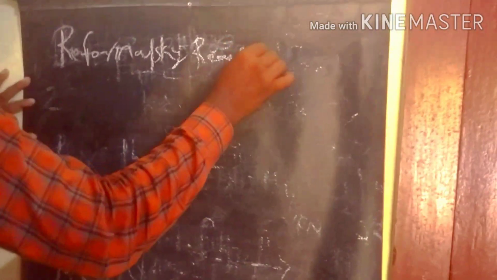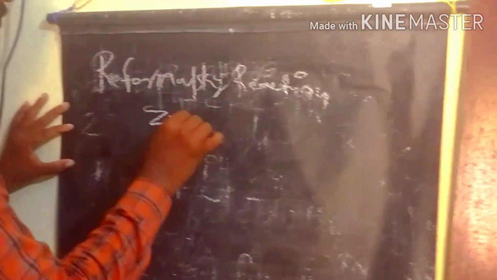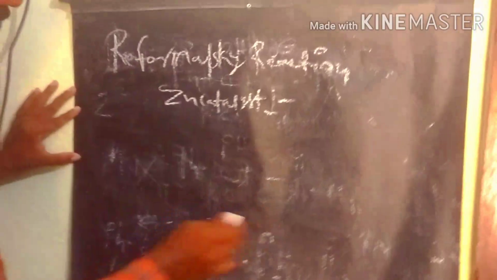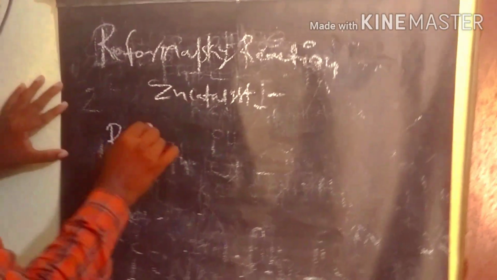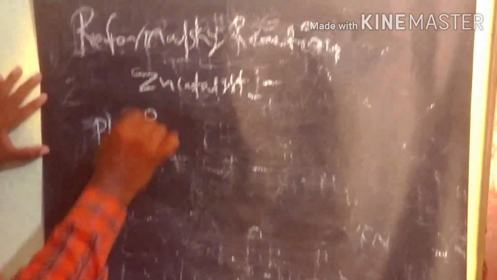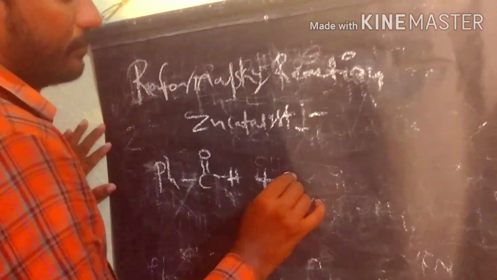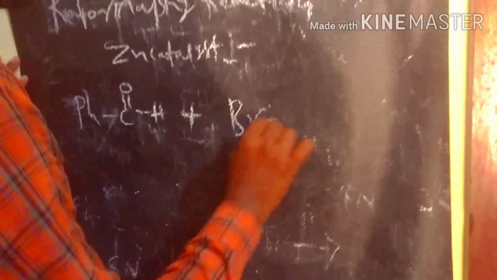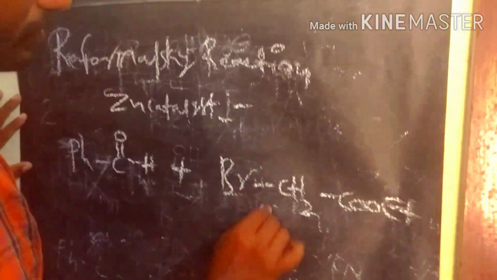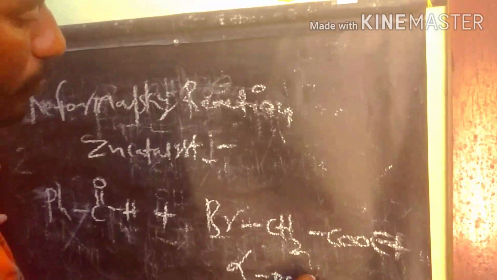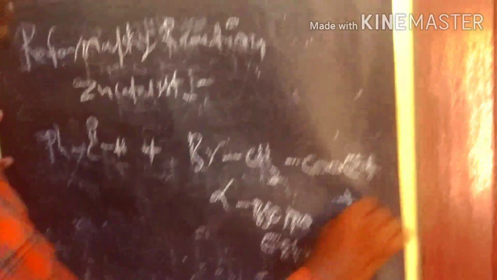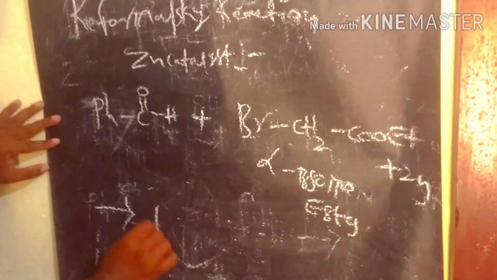So here we are using zinc as a catalyst. Here we take an aldehyde like benzaldehyde and react it with an alpha bromo ester in the presence of zinc as a catalyst. So finally we are getting this product.